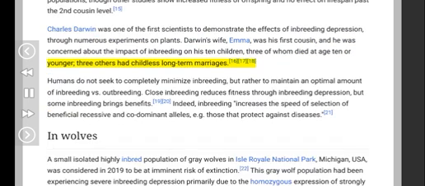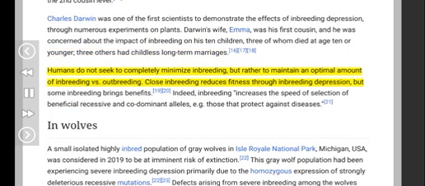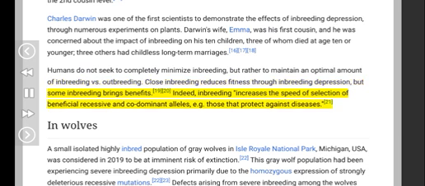Humans do not seek to completely minimize inbreeding, but rather to maintain an optimal amount of inbreeding versus outbreeding. Close inbreeding reduces fitness through inbreeding depression, but some inbreeding brings benefits. Indeed, inbreeding increases the speed of selection of beneficial recessive and co-dominant alleles, e.g. those that protect against diseases.